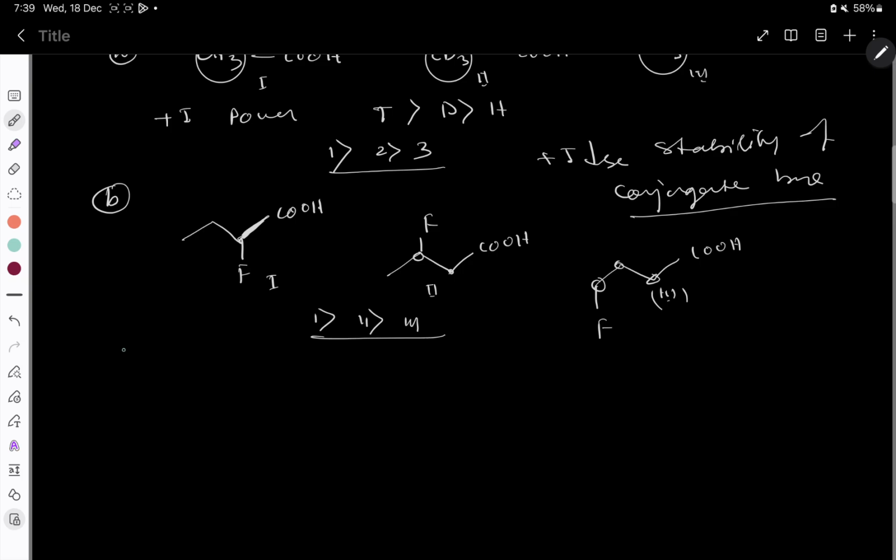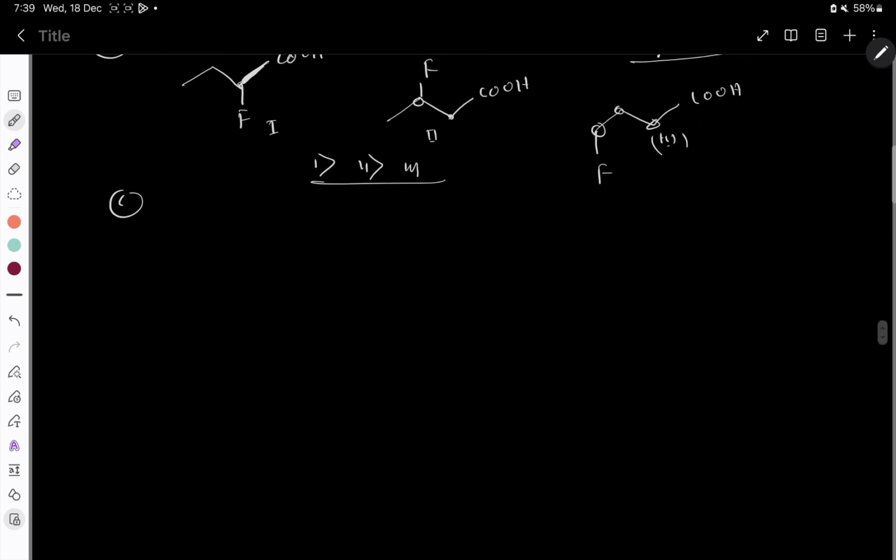One more example. Suppose here COOH is there, and in this one 2 chlorines are attached, and here an NO2 group is there. Now which one will be more acidic in nature? Simple thing, listen here. See the distance: on the second carbon substituents are there, right?